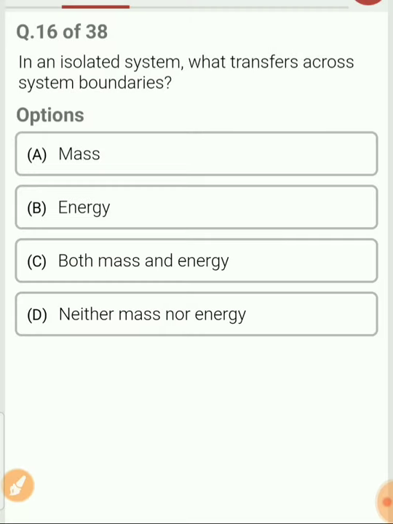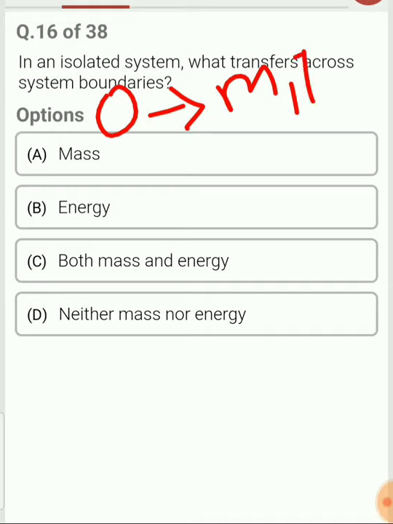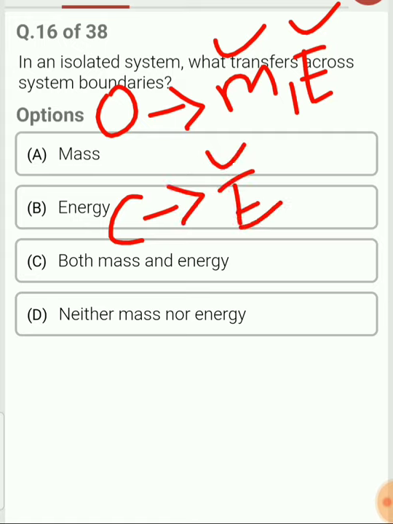Next question. In an isolated system, what transfers across the system boundaries? So you need to remember three types of system. First is open system, in which mass and energy both can transfer. Second is the closed system. In the closed system, only energy can transfer, mass cannot transfer.